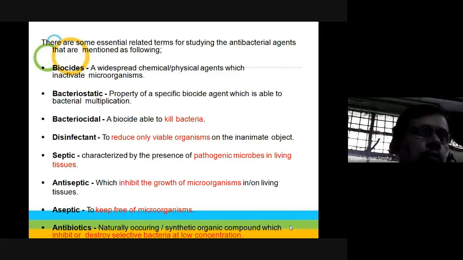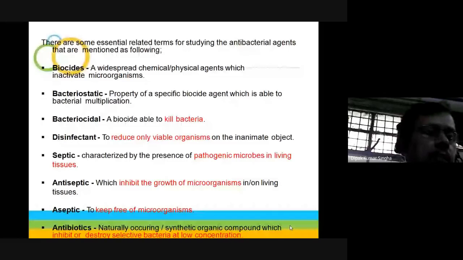Antibiotics are naturally occurring and synthetic organic compounds which inhibit or destroy bacteria at low concentration. That is called antibiotics. Nowadays there are so many antibiotics, and they are the most used in the field of medicine, as well as the most misused.